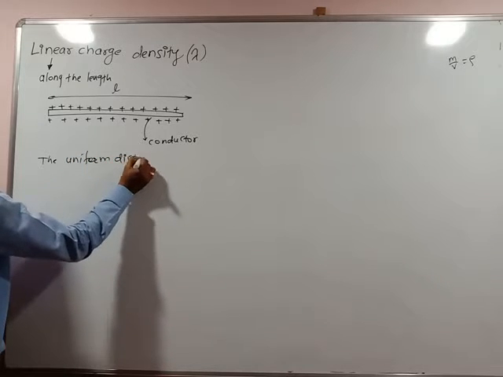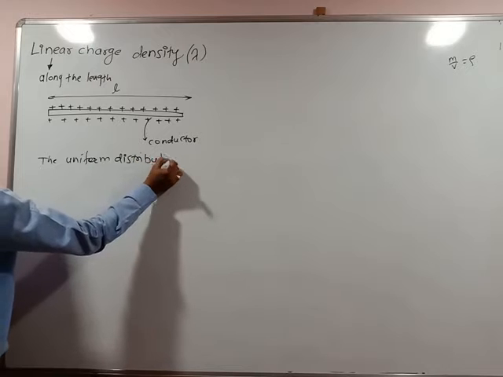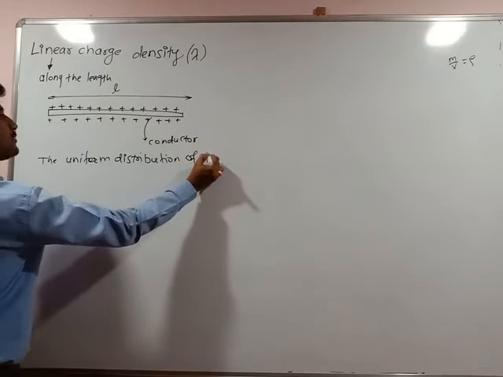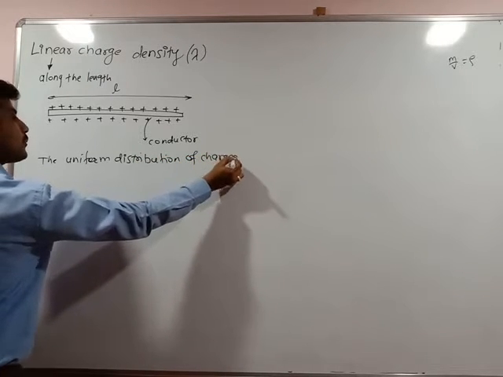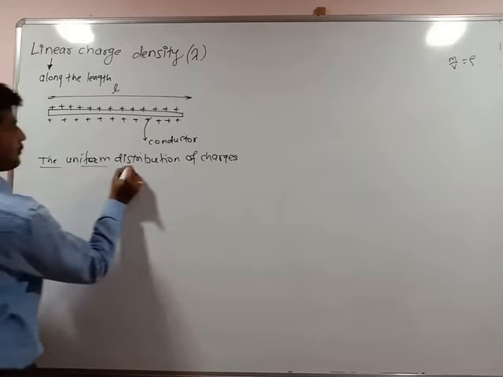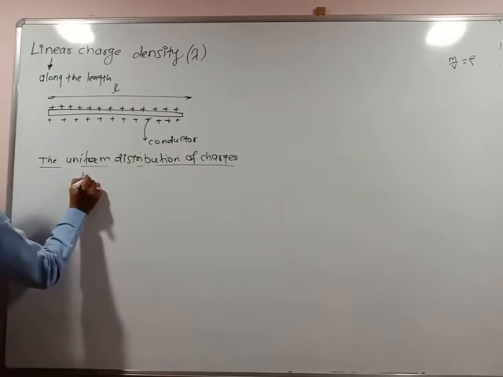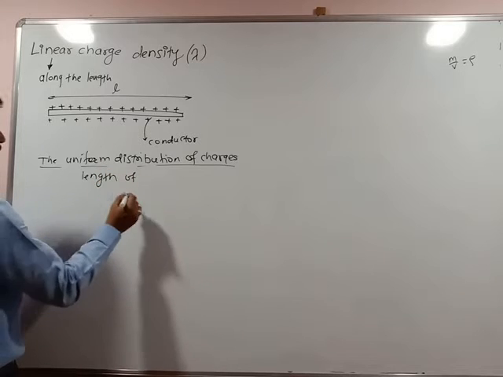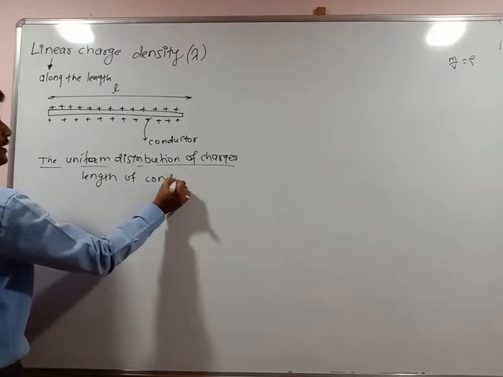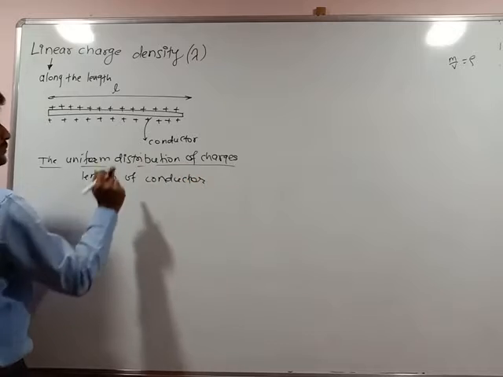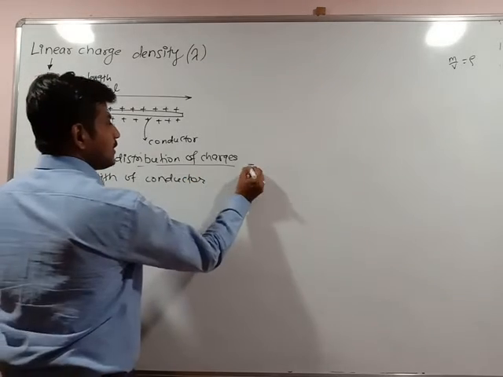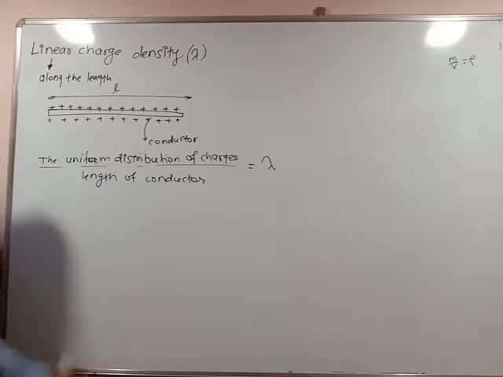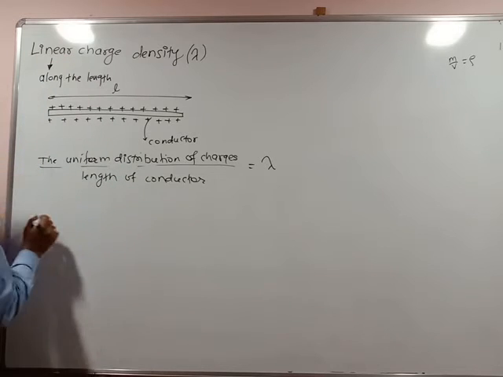Uniform distribution आहे, कुठेही कमी जास्त नाही. Uniform distribution of charges over the length of conductor. Charge per unit length. Simply म्हणायचं काय याला? Charge per unit length. It is called as the surface charge. I can say, sorry, here it is a linear charge density.